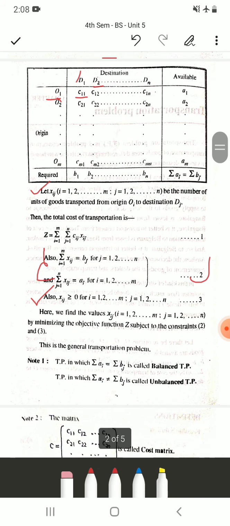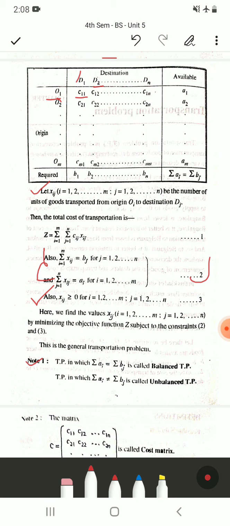So this is the general transportation problem. You will understand this concept better when we solve the problems, but remember this general concept. A transportation problem in which summation ai is equal to summation bj, where i runs from 1 to m and j runs from 1 to n, we say that it is a balanced transportation problem.